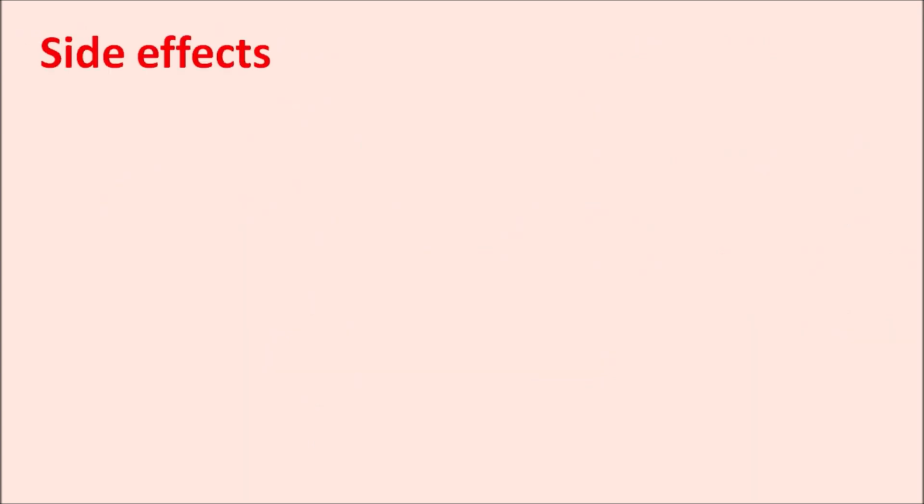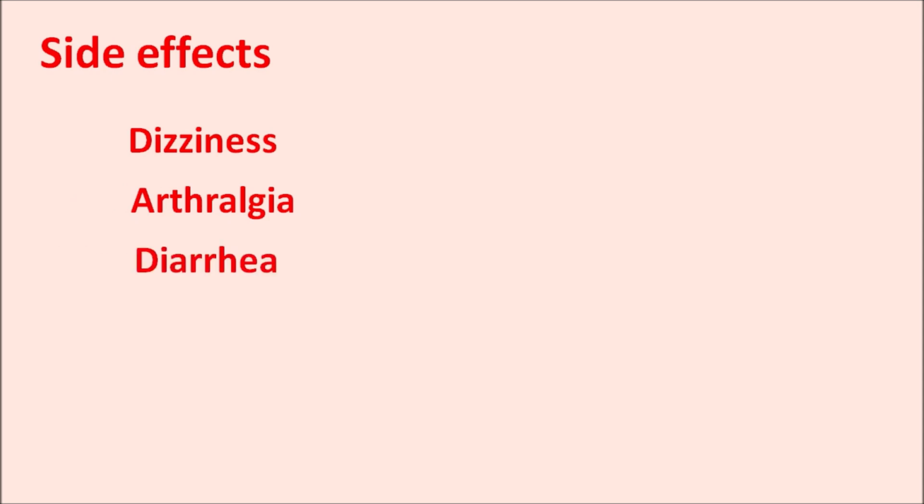Now let us see the side effects of ezetimibe. The important side effects of this drug mainly include dizziness, some arthralgia, joint pain, diarrhea. It can produce some gastrointestinal side effects because the cholesterol is not absorbed. It is going to be excreted through the feces. So it can produce some gastrointestinal disturbance resulting in the diarrhea.